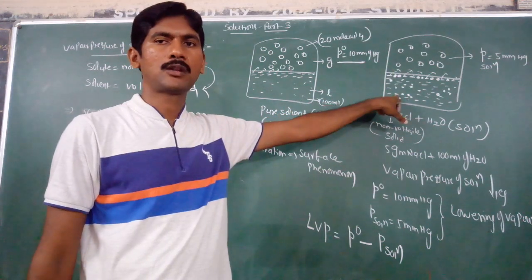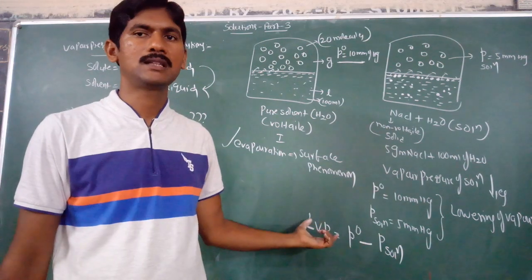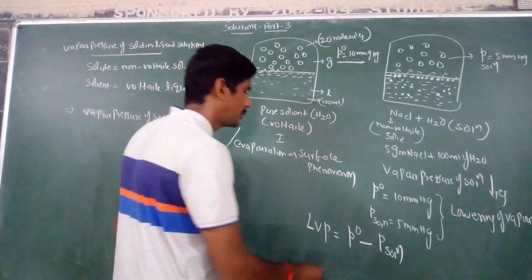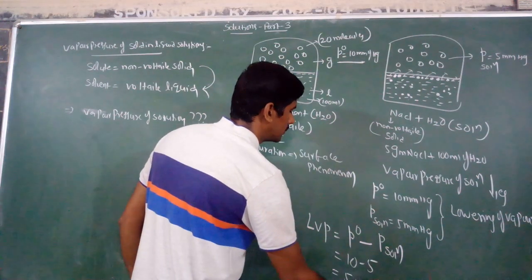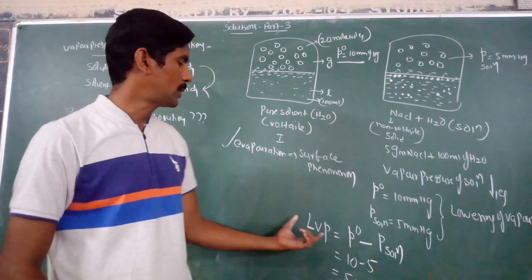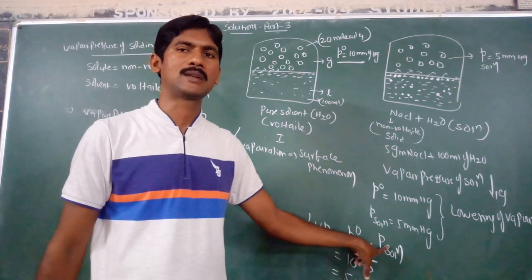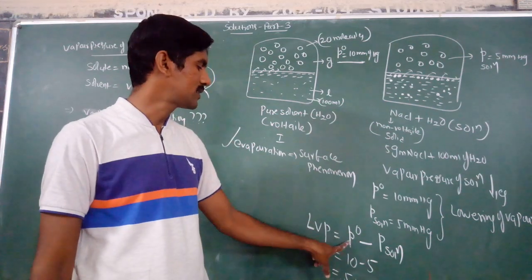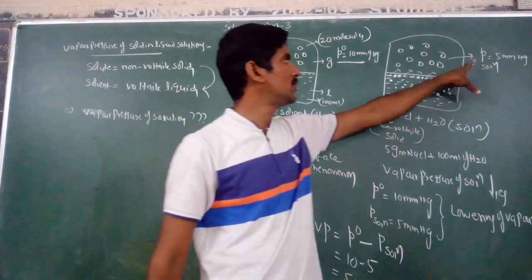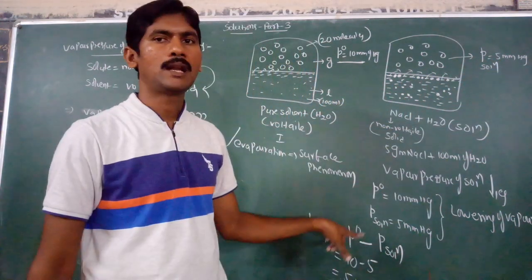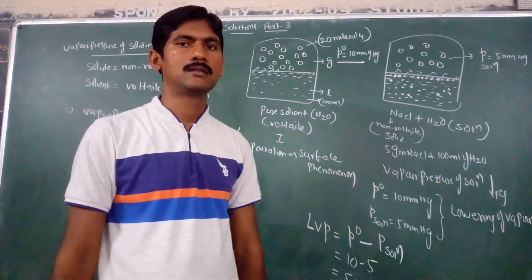When 5 gram of sodium chloride is dissolved, how much vapor pressure is reduced? 5 mm of Hg. So the vapor pressure of pure solvent is 10 mm of Hg, the vapor pressure of solution is 5 mm of Hg, so 10 minus 5 is 5 mm of Hg. This is the lowering of vapor pressure.